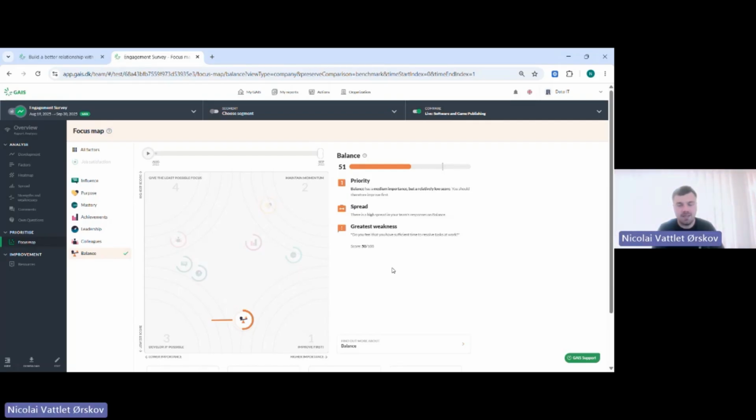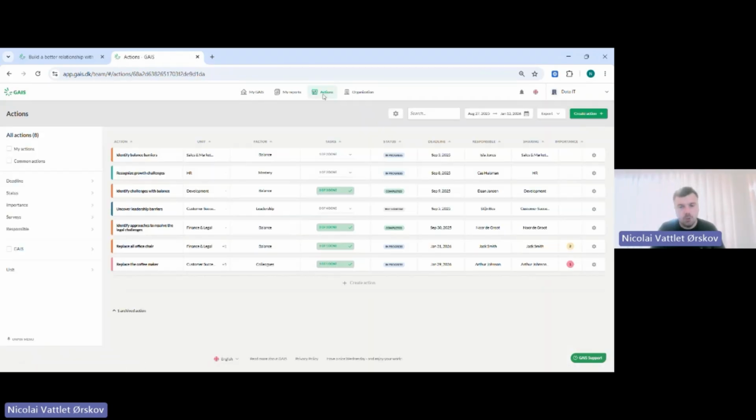This was some of the things that I wanted to show you in the reporting. Of course, I didn't show you everything, but I hope you got a good impression of how easy it is to go through the tools that we provide and see how visibly the data is presented. The last thing I wanted to show you in the platform is the action center. This is where you will find the actions that you created throughout the reporting.